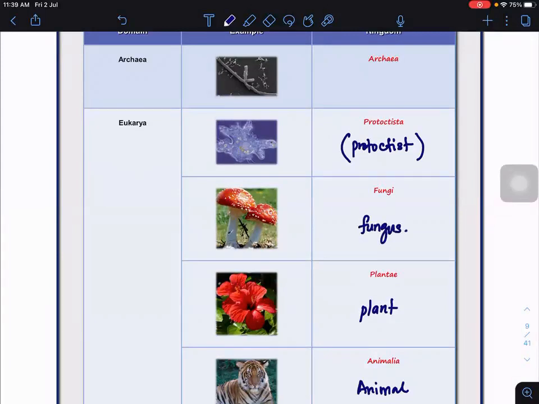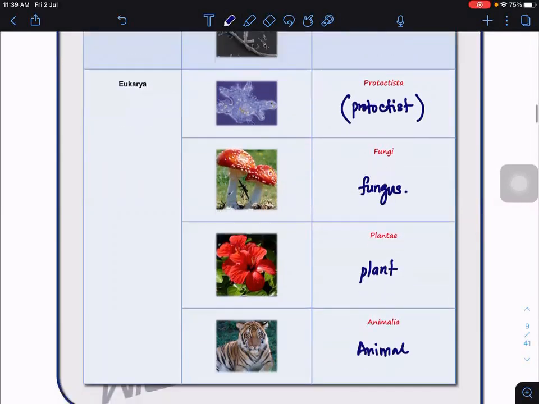Are you clear? Also be careful when you write. The name of the kingdom must be correct every time, so be careful, particularly for Protoctista. I will explain more about these four kingdoms under eukarya later.